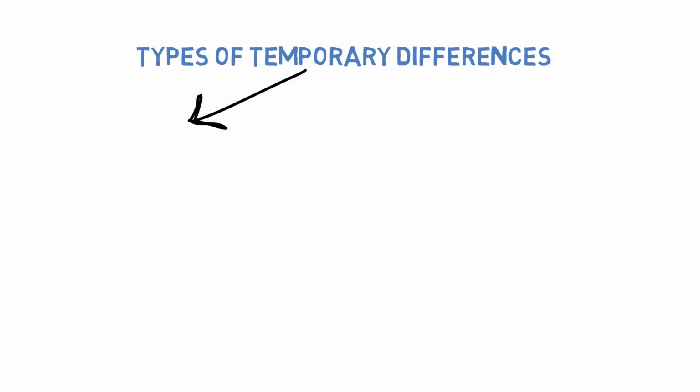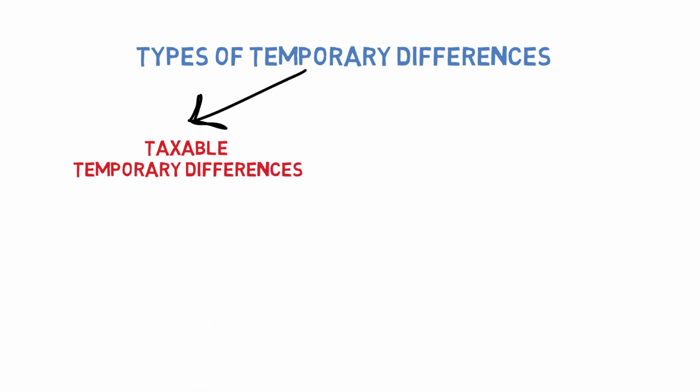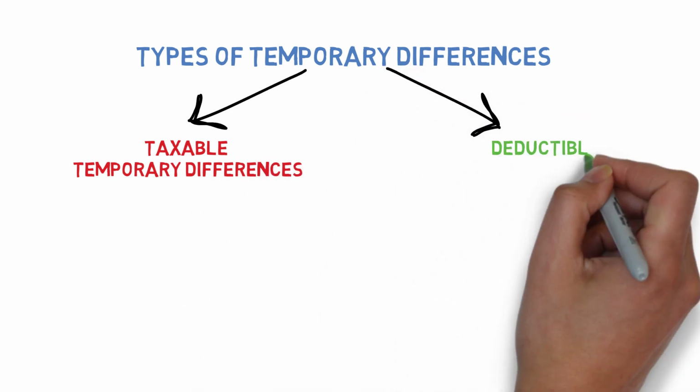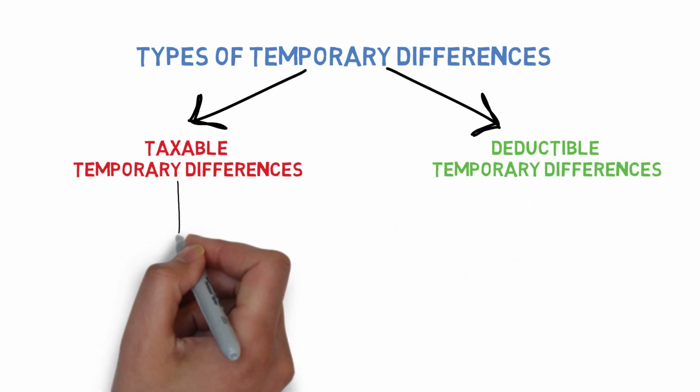One is taxable temporary differences. These are the ones which will be taxed in future. And the other one is deductible temporary differences. These are the ones which will be deducted in the future while computing tax liability.